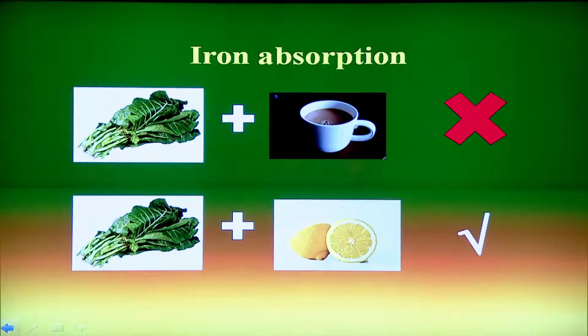Here I am just showing how iron absorption is important. If you eat iron along with a cup of tea, then your iron is a waste. It will not be absorbed by your body. If you eat iron with a vitamin C rich source, then it will be absorbed in your body.